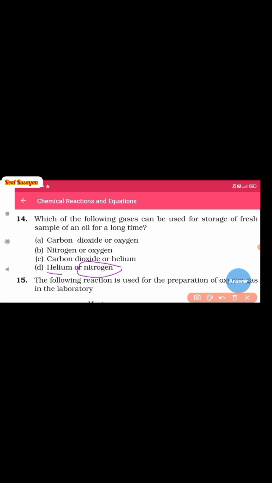So this is a question from oxidation of food or the rancidity. So the preservatives which are used for the food materials work by providing the inert atmosphere to prevent it from the oxidation.